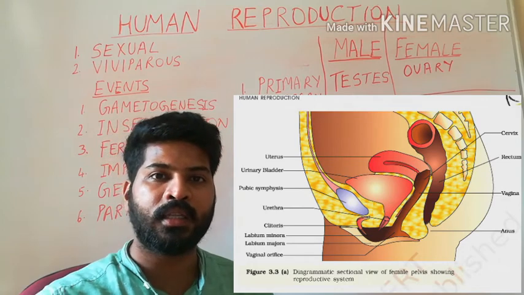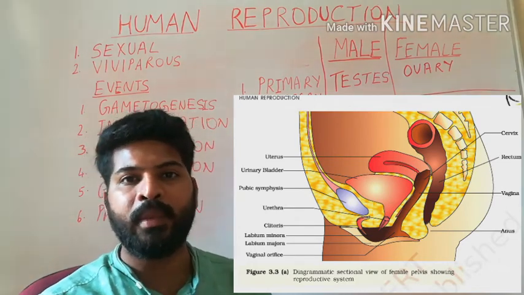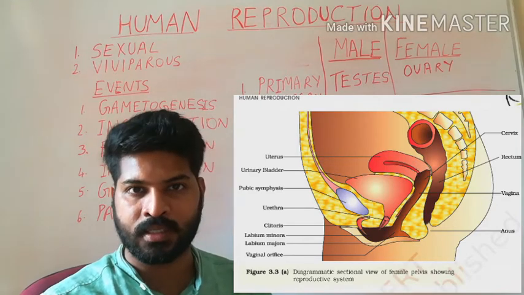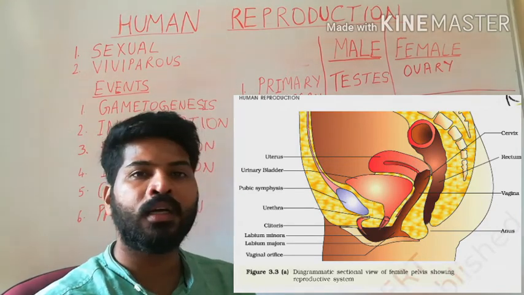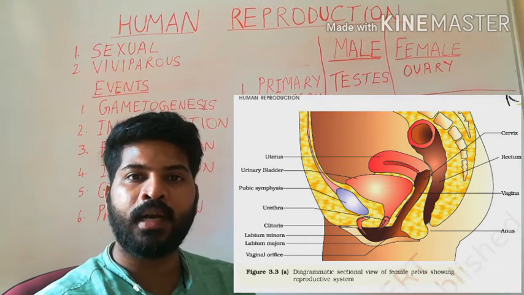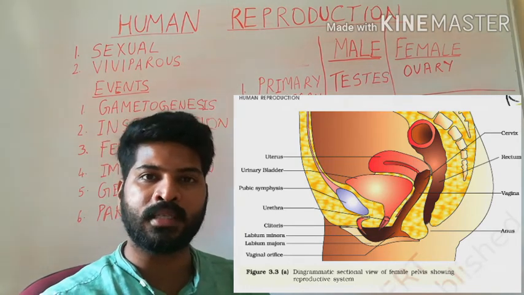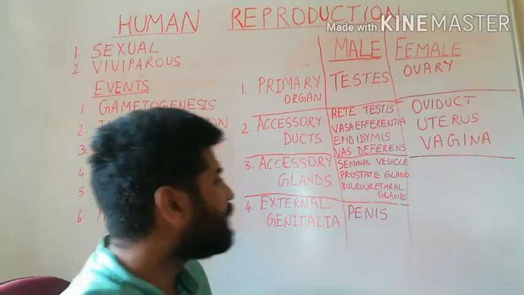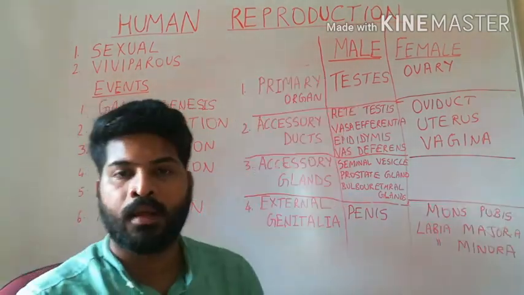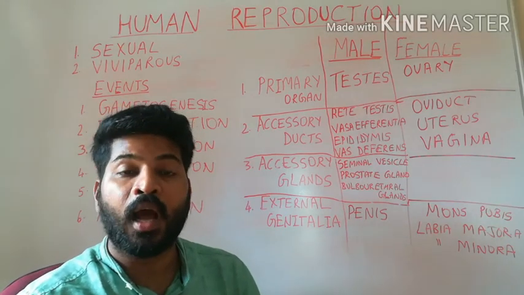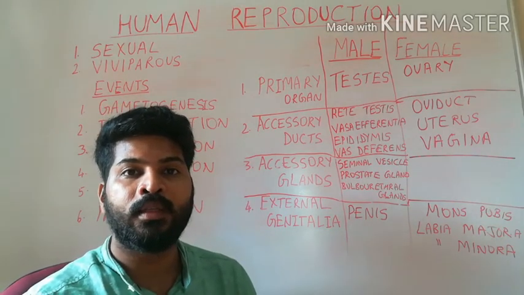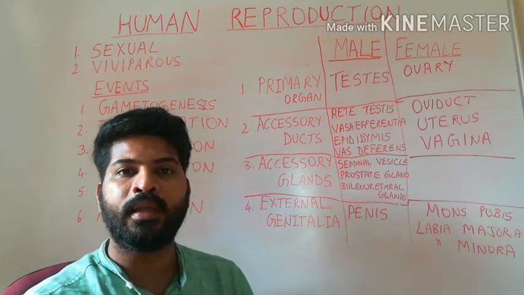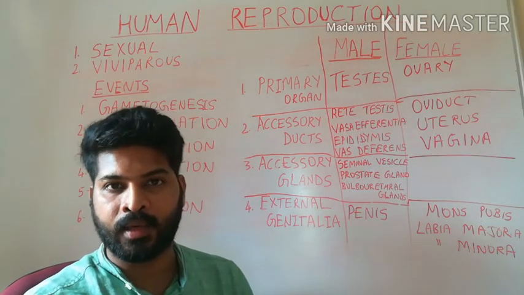Near the upper junction of the labia minora, we find a finger-like structure called the clitoris. Often the opening of the vagina is covered by a thin membrane called the hymen, which consists of the external genitalia.